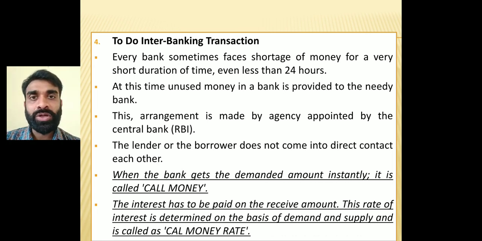I have given the example so that you can make it clear. Bank of Baroda will send money to Corporation Bank. Whatever amount is received by Corporation Bank is considered call money, and in return Corporation Bank is going to pay the principal amount as well as the predetermined interest, and that interest rate is called the call money rate. Okay, is it clear?